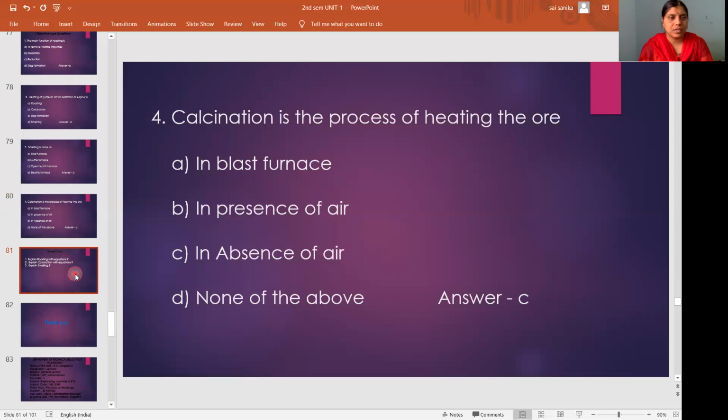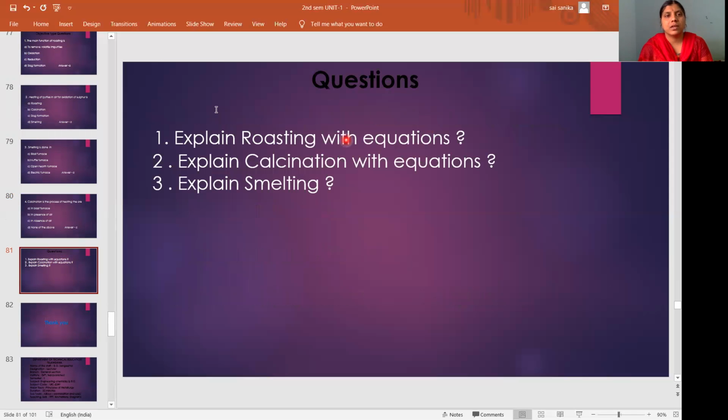Next, come to the questions that are not yet explained. What type of questions can you expect? You won't get direct questions on the extraction of metal. They can ask separately like this: explain roasting with equations, explain calcination with equations, and explain smelting. These may be asked as 3 marks or 5 marks questions. Define roasting, define calcination, and define smelting are 1 mark questions. You just have to write the definition.